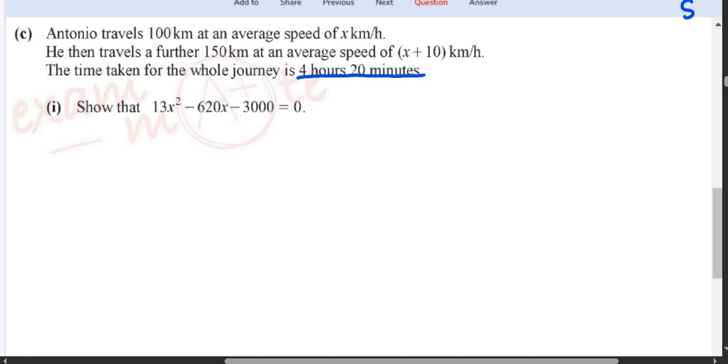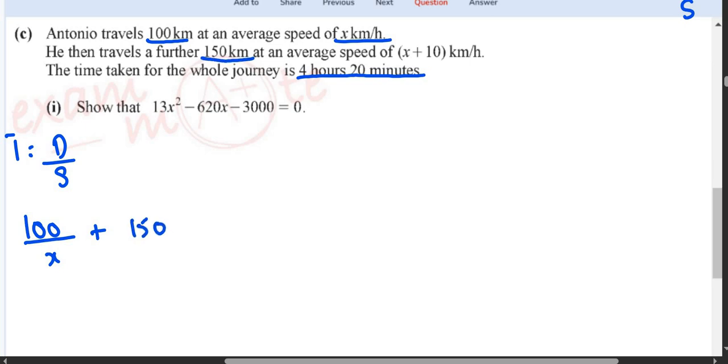Show this equation. So look, we are finding time. So time is equals to distance upon speed. Alright, so if you look at the question, the distance is first 100 kilometers, speed is x, so 100 upon x, plus for the second journey the distance is 150 kilometers, speed is x plus 10, so 150 upon x plus 10 is equals to time.